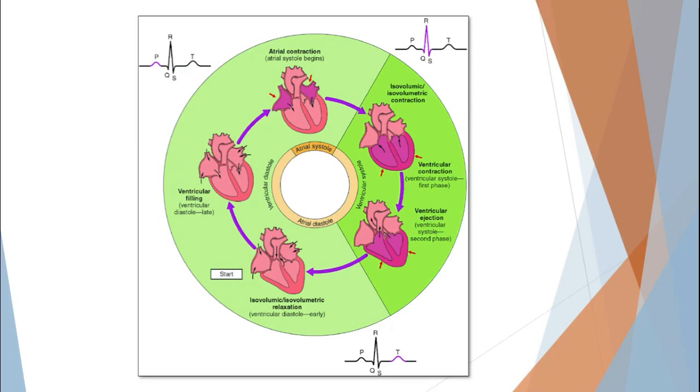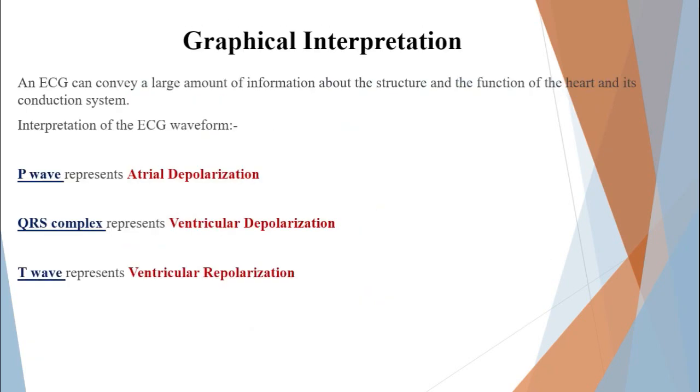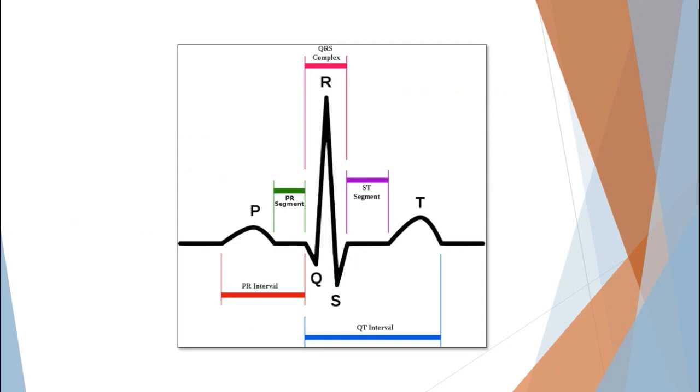Next comes the QRS complex. After the atrium releases the blood, the QRS complex determines the ventricular depolarization, or the time taken for the ventricles to contract. Next comes the T wave. The T wave signifies the time taken for the ventricles to repolarize, or rather to relax, so that there can be generation of another excitation and thereby propagation of another P wave again.